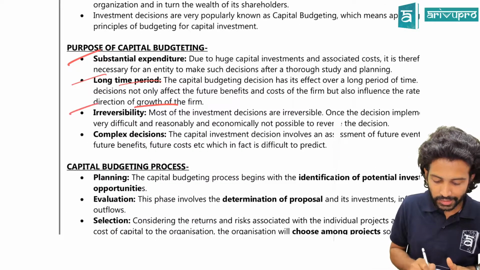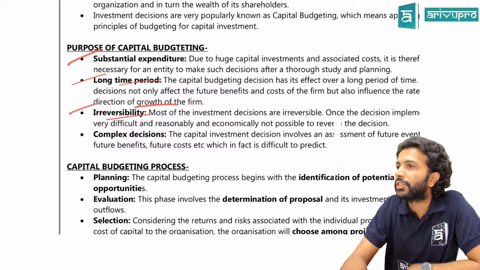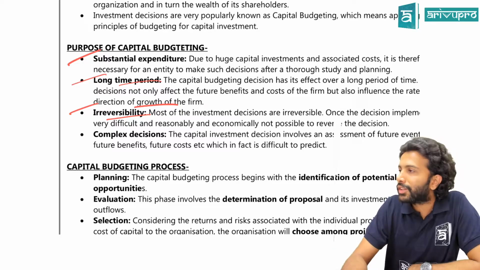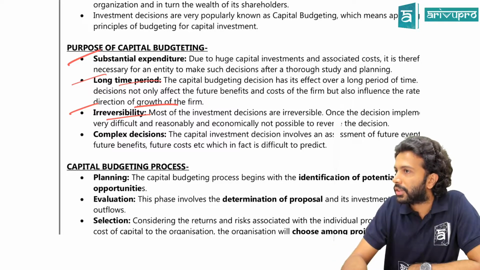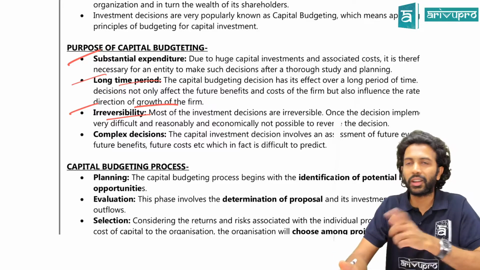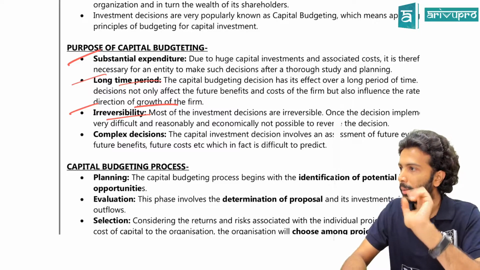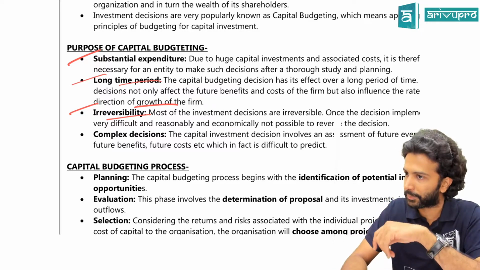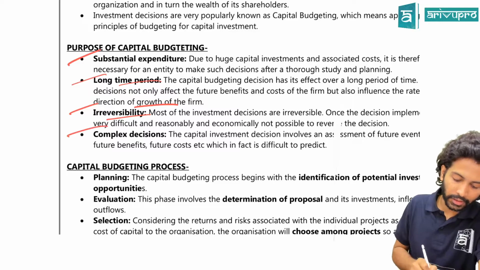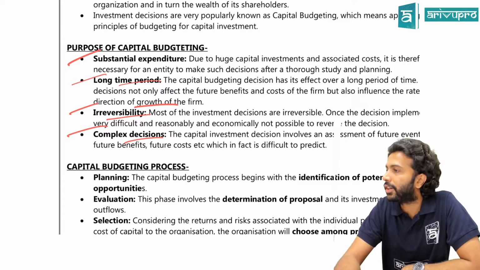Third one is your irreversibility factor. Irreversibility means once the investment is gone, it will never come back. You can't reverse it. It's not that you can't reverse it; it is not economically feasible to do so, because of the amount of investment you made there. So, irreversibility factor.